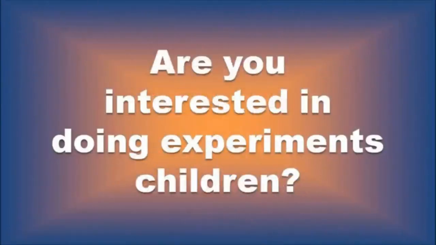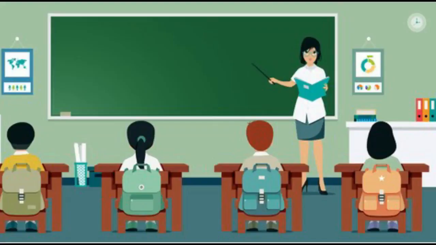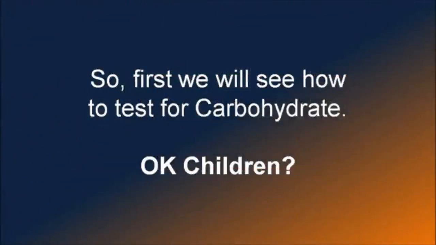Are you interested in doing experiments, children? Very good. We will do all these experiments in our lab. But before that, you jot down the materials required and the procedure clearly in your notebook. What is the first food component you have learned, children? Yes, that is carbohydrate. So first, we will see how to test for a carbohydrate.